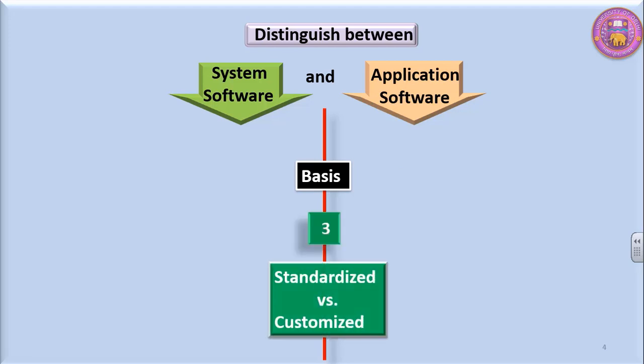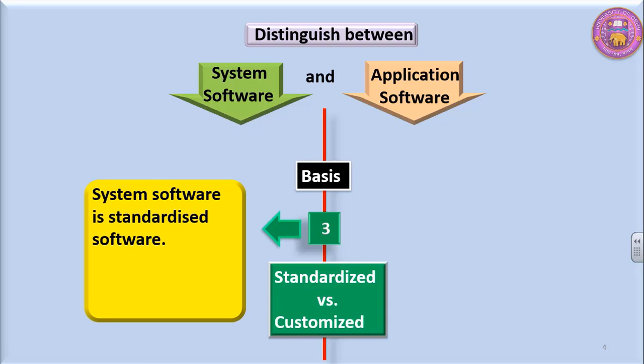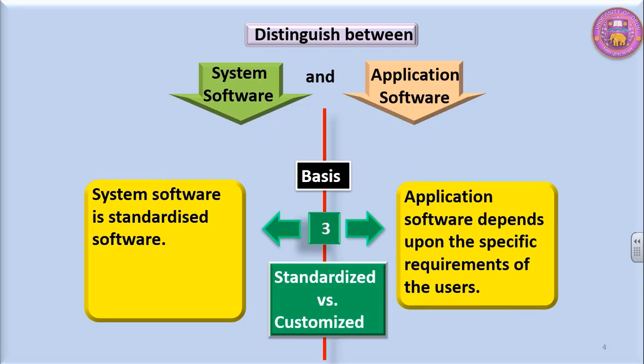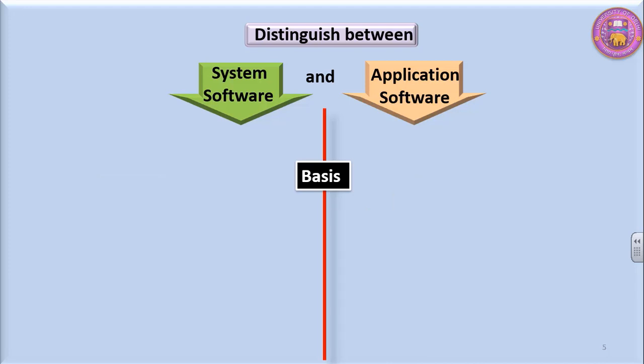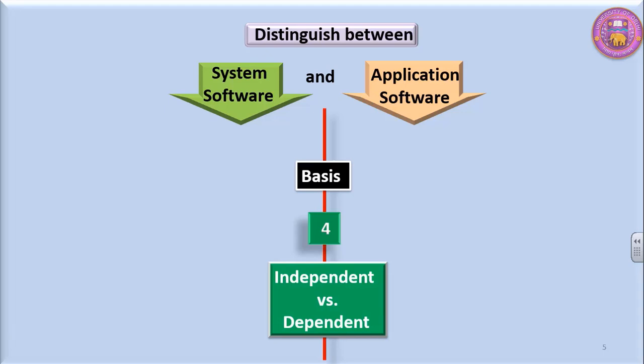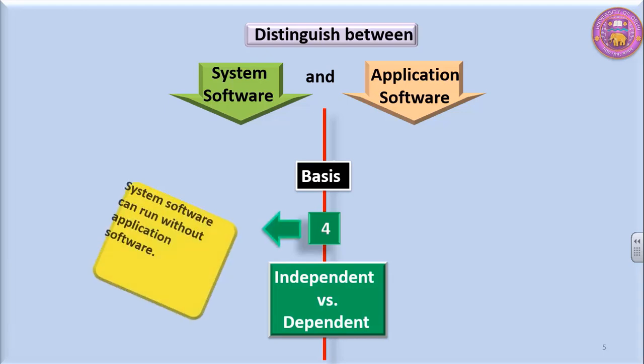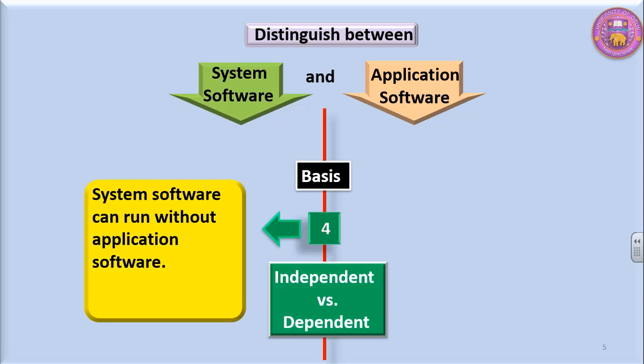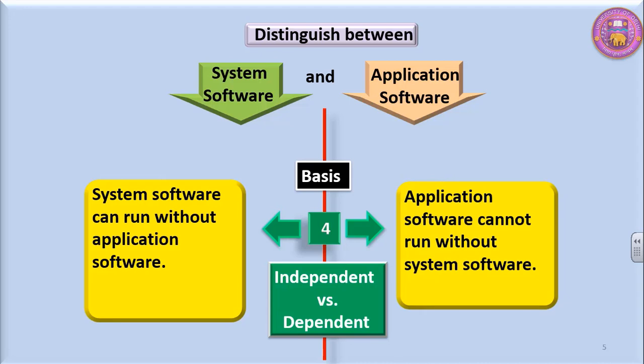Third one, on the basis of standardized versus customized. System software is standardized software. The application software depends upon the specific requirements of the users. Fourth, independent versus dependent. System software can run without application software, but application software cannot run without system software.